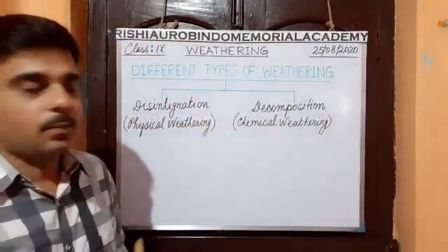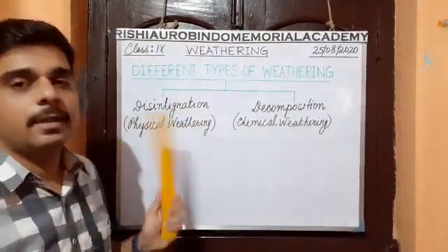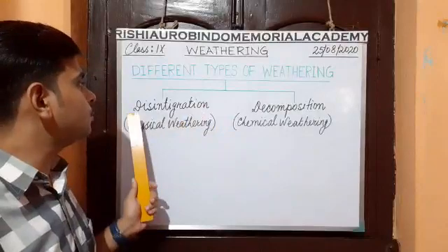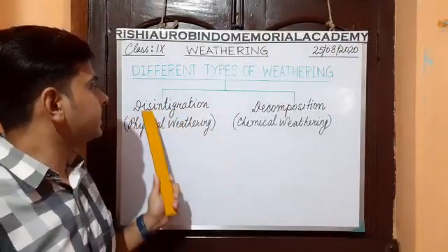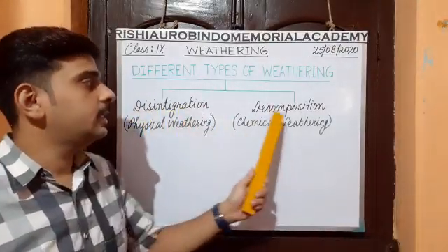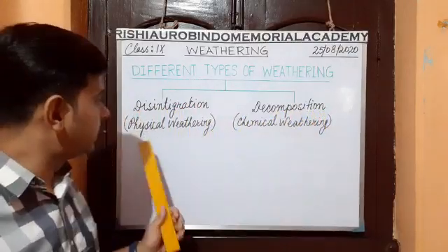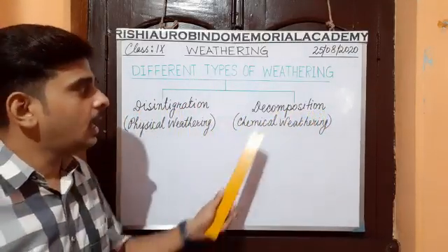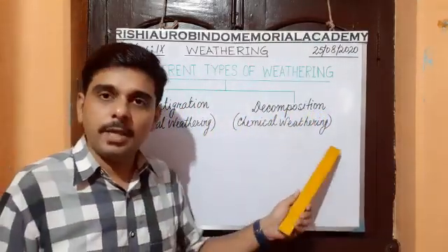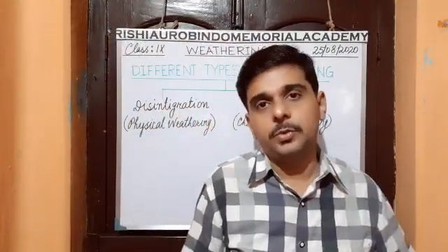Weathering can be categorized into two main types, that is disintegration and decomposition. Disintegration means the physical weathering, and decomposition means the chemical weathering. Okay, now let's discuss disintegration and decomposition.